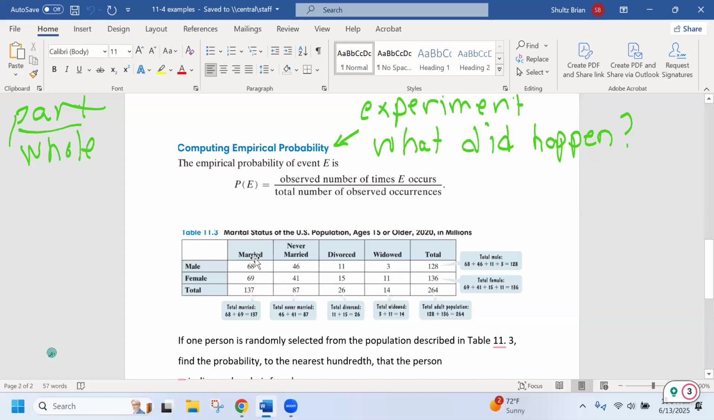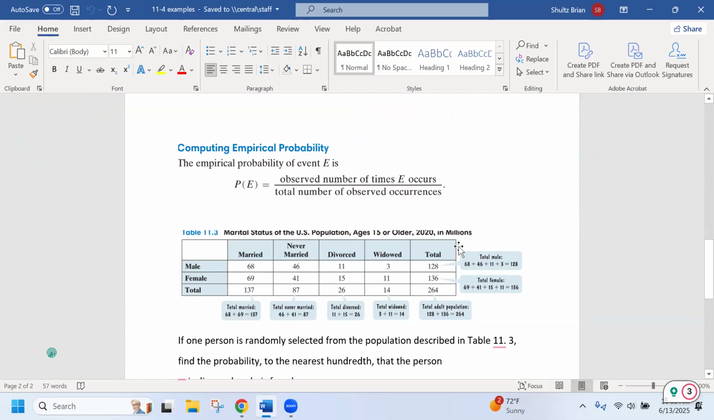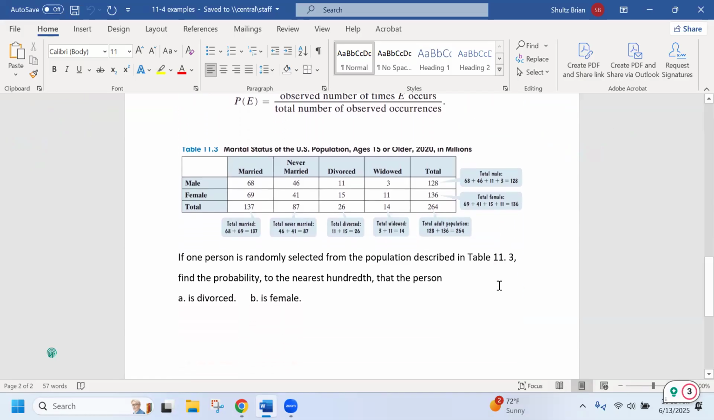Likewise, with the female, it goes across. You just read married from the top column, female from the row, married females, there's 69 million, and so forth. So the total number of married people is adding the male and female together. There's 137 million married people. Okay. So we use this table here to build our little probability idea. So I'm going to go down to my example here.